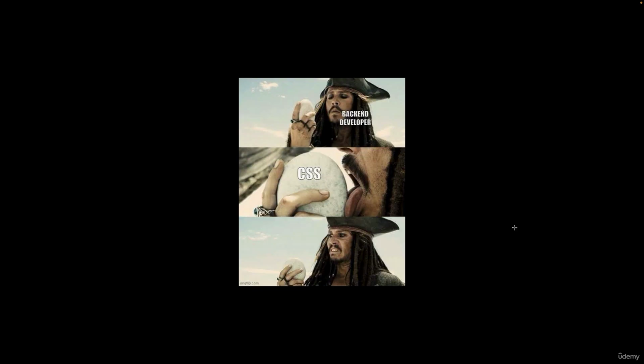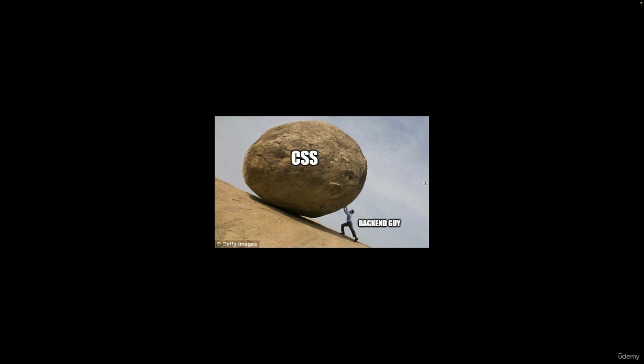This meme conveys what a backend developer feels when he starts working on CSS. Initially, the backend developer will think, let's try CSS, I can do it. But once he starts doing CSS, he is definitely going to hate it. This is another meme. For a backend guy, CSS is such a heavy task because he doesn't have knowledge of CSS.